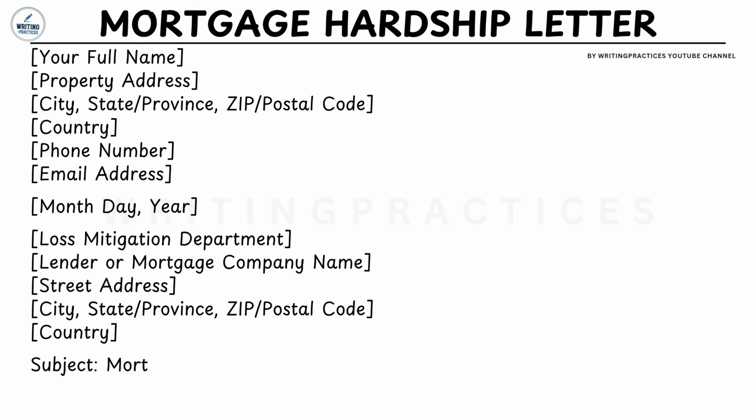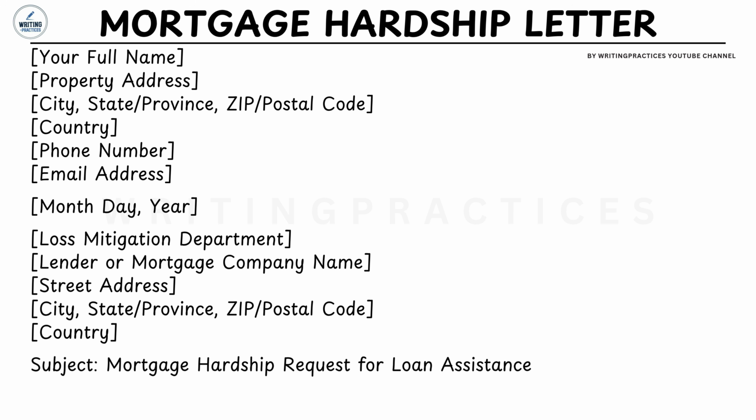Subject line. Now write a clear subject line. For example, Subject: Mortgage Hardship Request for Loan Assistance. The subject immediately tells the lender why you are writing and allows your request to be identified quickly. A clear subject line also helps ensure your letter is routed to the appropriate team for review.